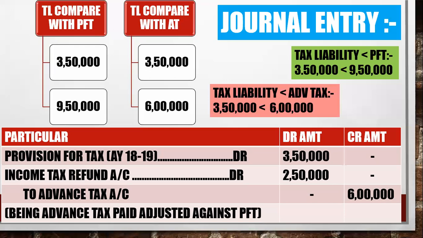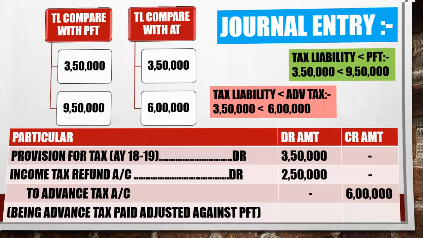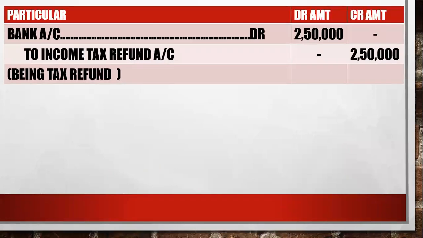Yes. Okay. So in the next entry, you have to refund into your bank account. So you have to nullify this income tax refund account. So the next entry will be bank account debit 2,50,000, credit to income tax refund 2,50,000. This will be my second entry.